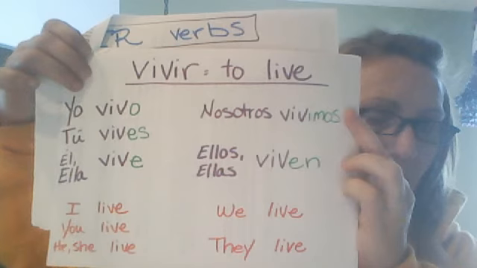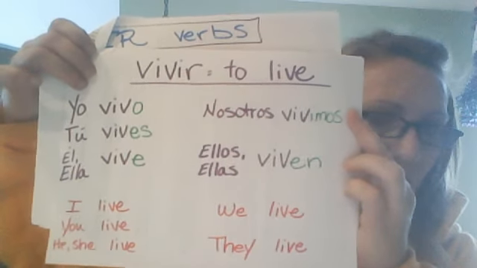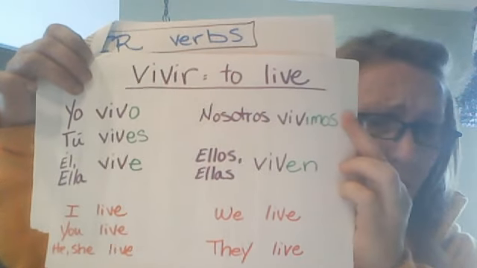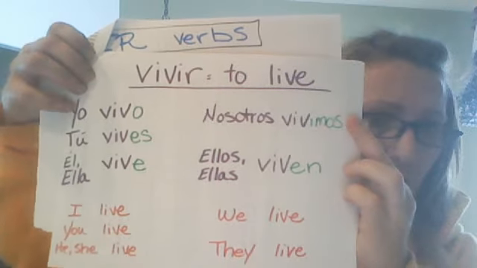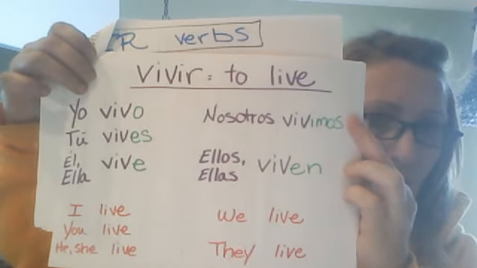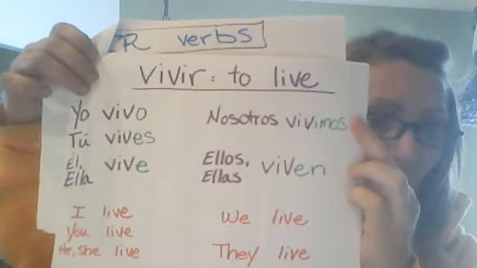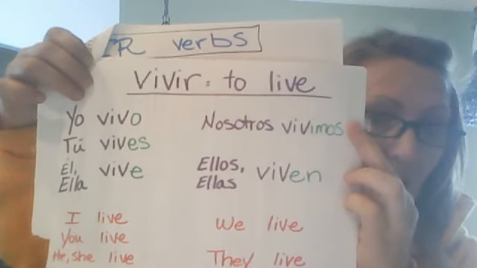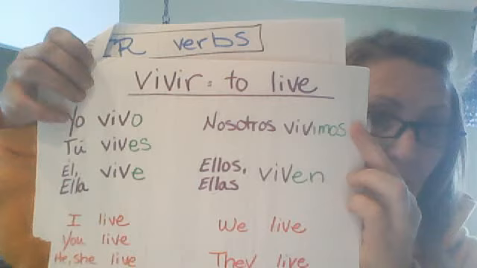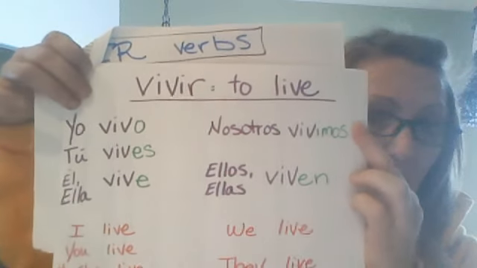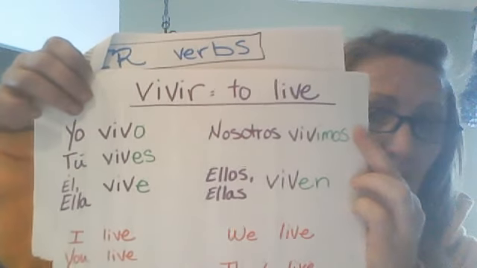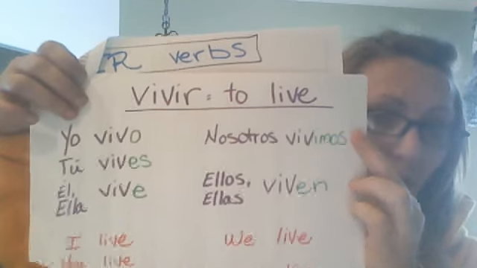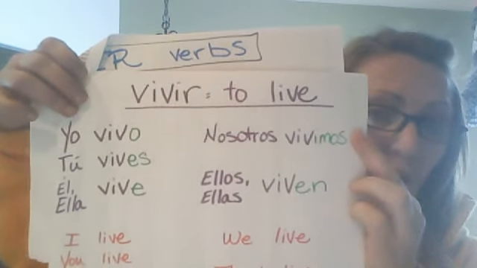So there's not much we can do other than practice and just really memorize that yo has an O at the end, tú has an E or an S, always an S. So whether it's an ES or an AS, if you're talking about an AR verb, tú always has an S on the end. Nosotros, MOS, always. Nosotros, we.